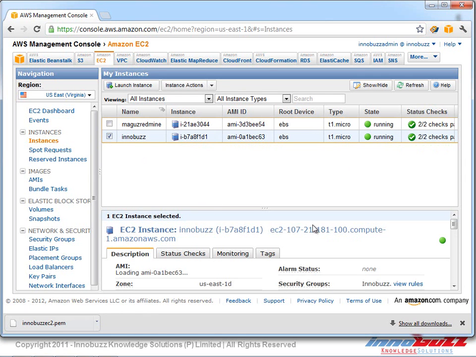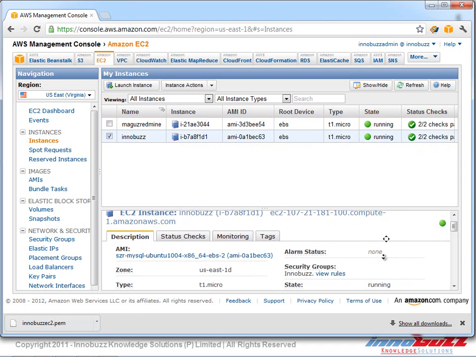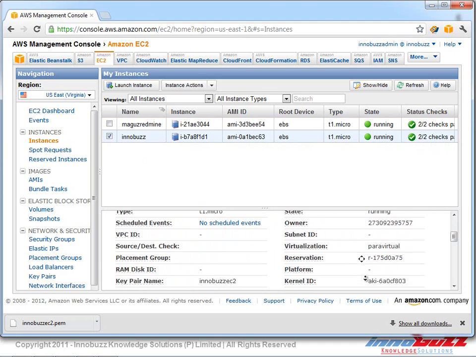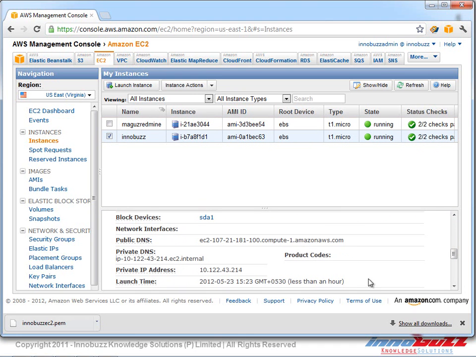Click on the radio button here and we can see the different features and monitoring features of our EC2 instance. One important thing under this category is the public DNS. Public DNS is something which we use to access our EC2 instance. So now we have launched the instance and our instance is up and running right now.